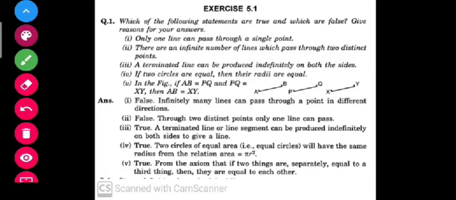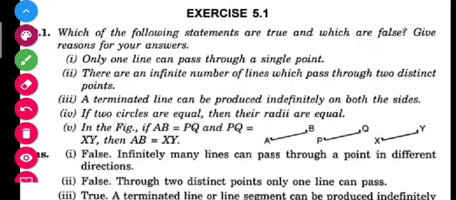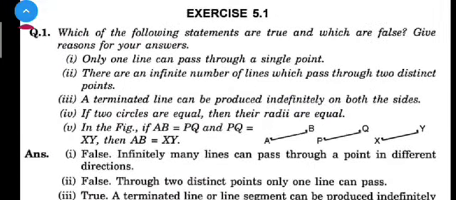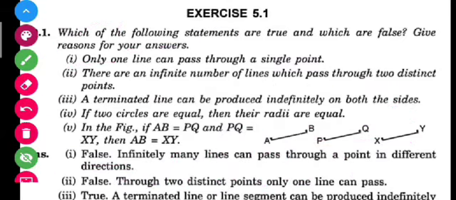So students, let us see what we can do here. Let me zoom it first. Here exercise 5.1 is saying, question number 1, which of the following statements are true and which are false? Give reasons for your answer. Okay, so let us see. Only one line can pass through a single point.